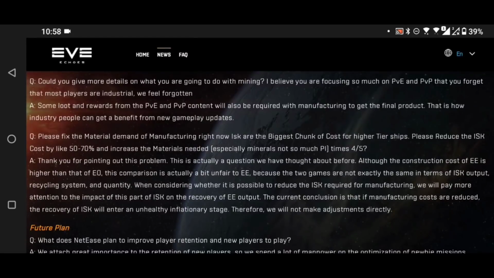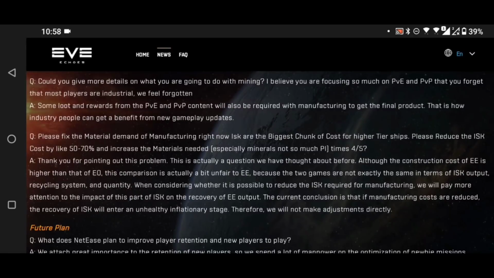We know from NetEase's own numbers that approximately 90% of characters have a combat focus, leaving only 10% approximately for industrial, and that was at the game's peak. If we're talking that loads of industrial players have left, then it's going to be less than 10% of the player base. So it's not a huge thing. I'm not saying that that means it doesn't need fixes. It does. It may be niche, but it's also niche because it's not working properly.